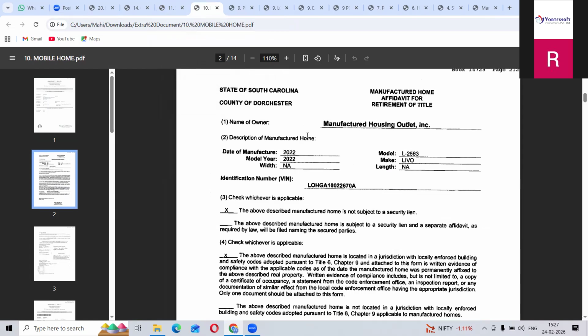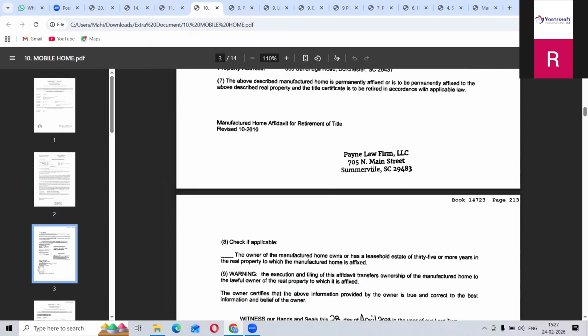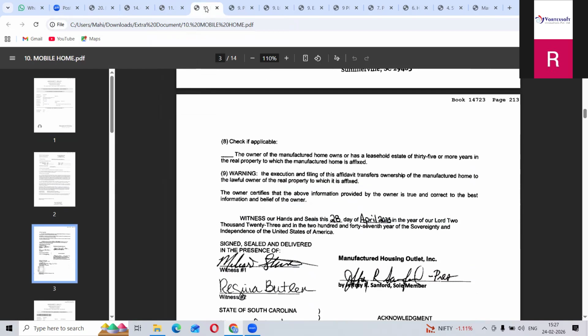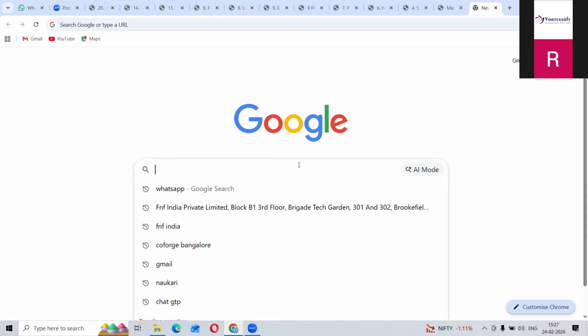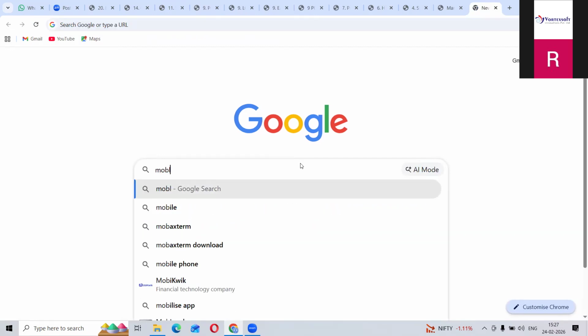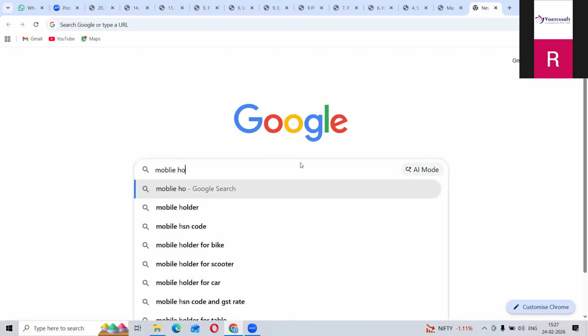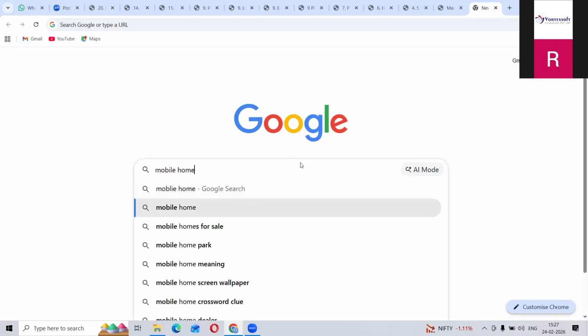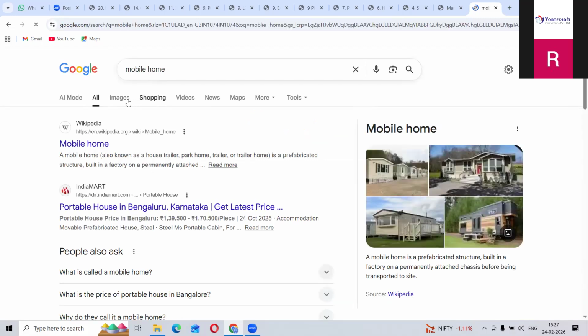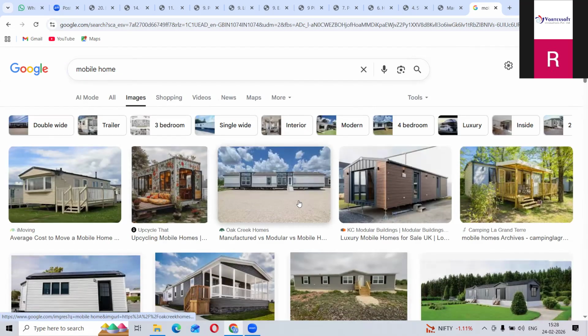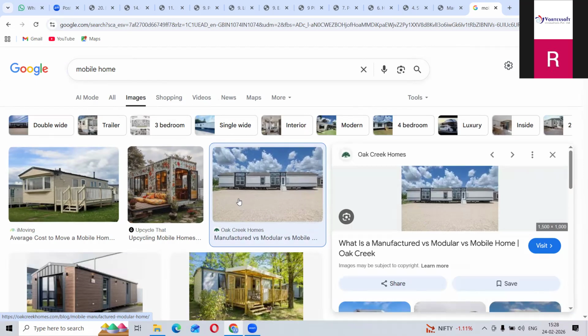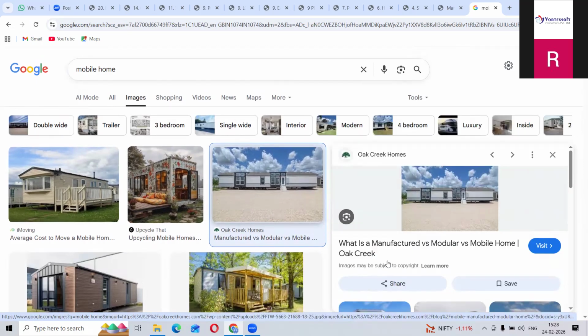Manufactured housing outlet means it applies to mobile homes. I will tell you what a mobile home is. A mobile home means they can be shifted from one place to another place.